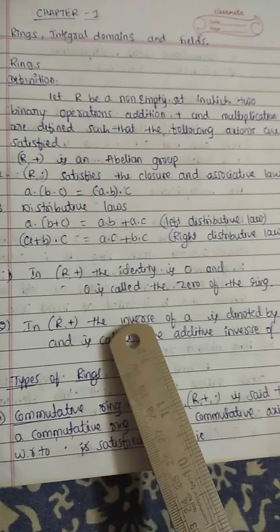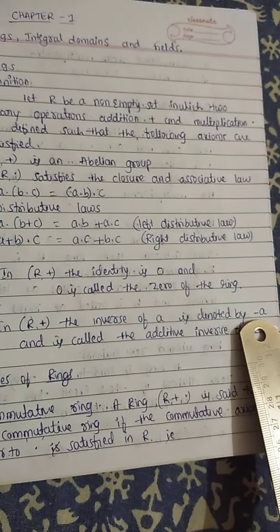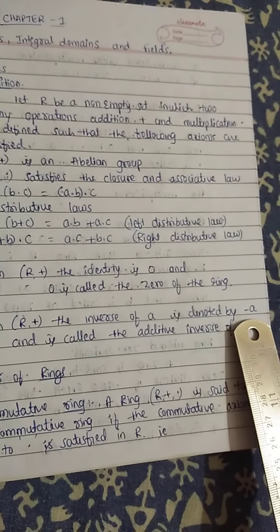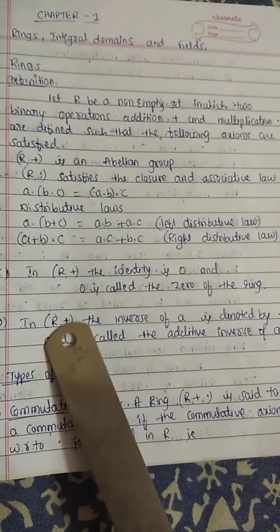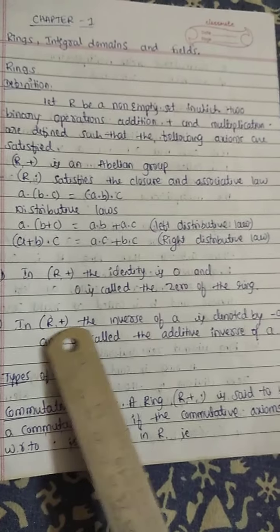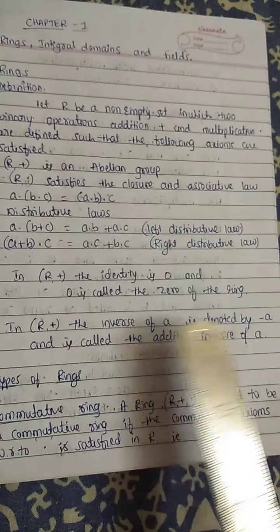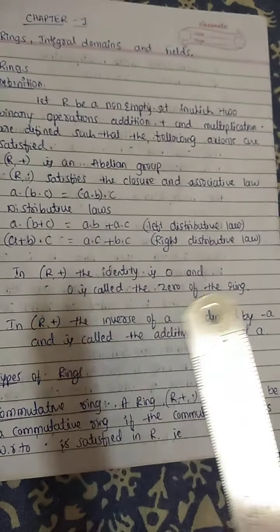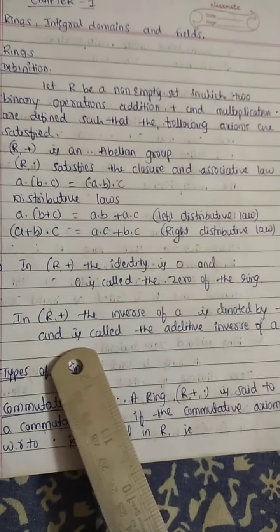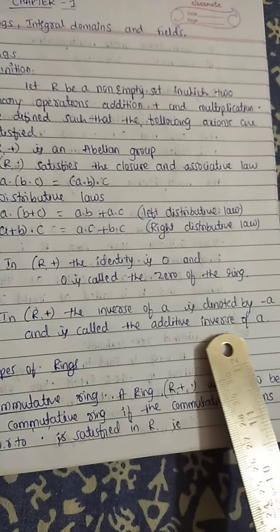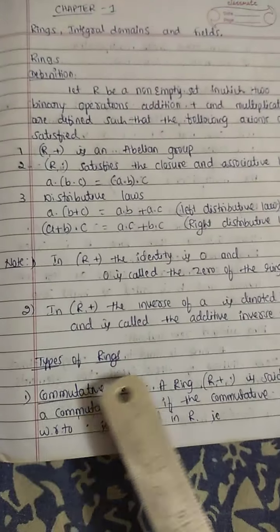In (R, +), the inverse of a is denoted by -a. If a is any element, then the inverse of a under addition is -a, and it is called the additive inverse of a.